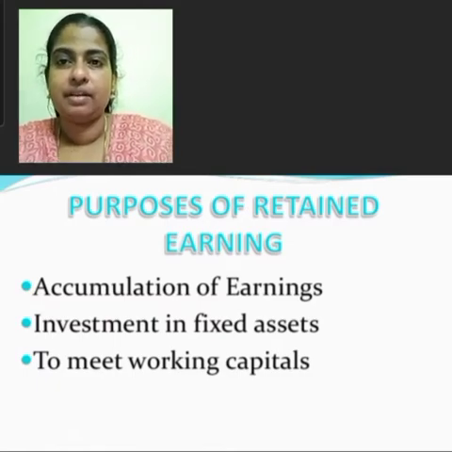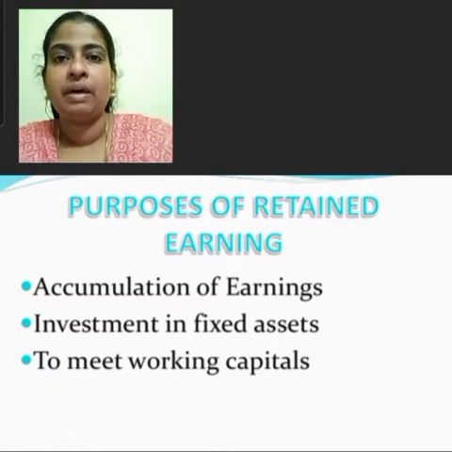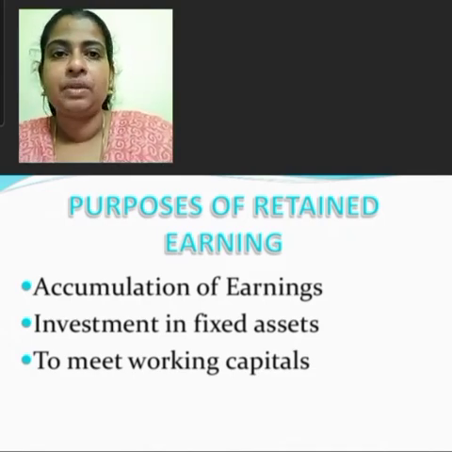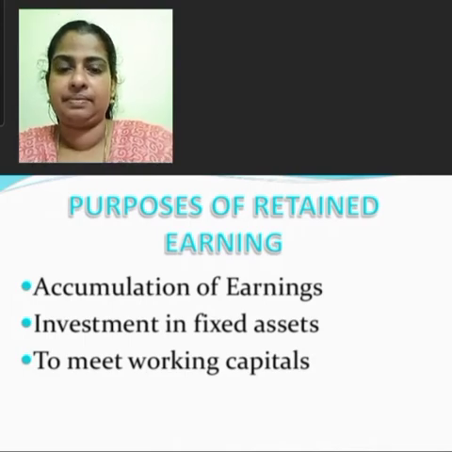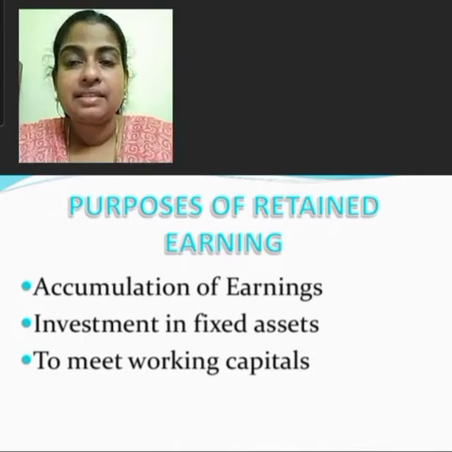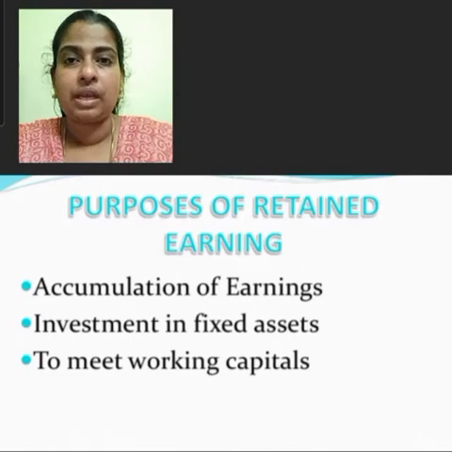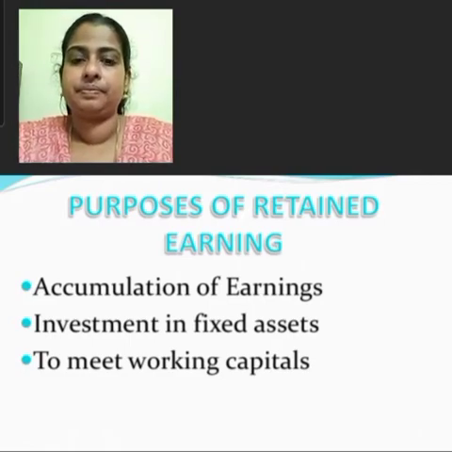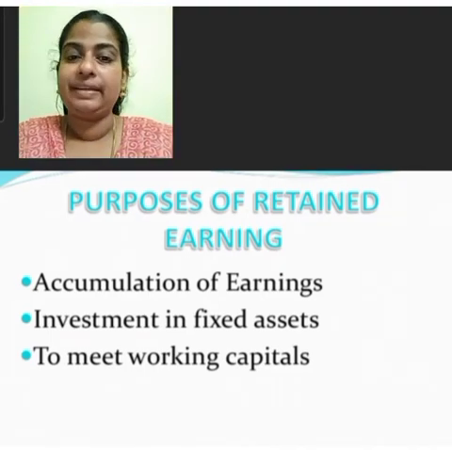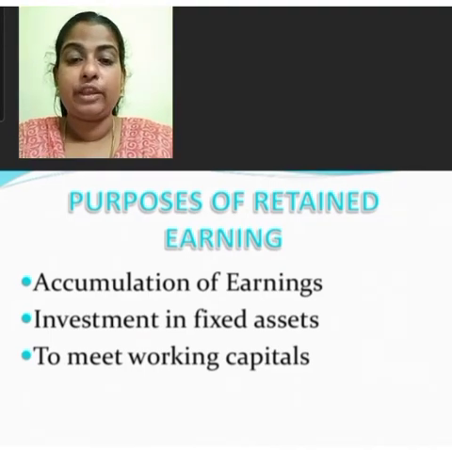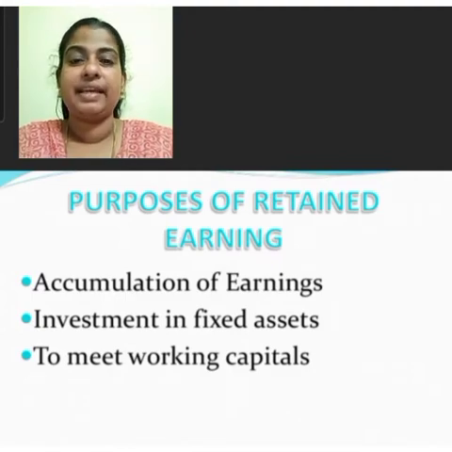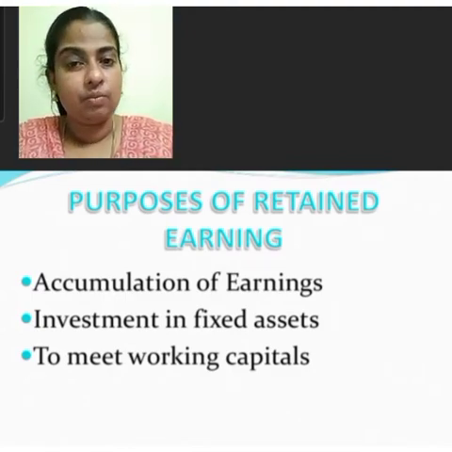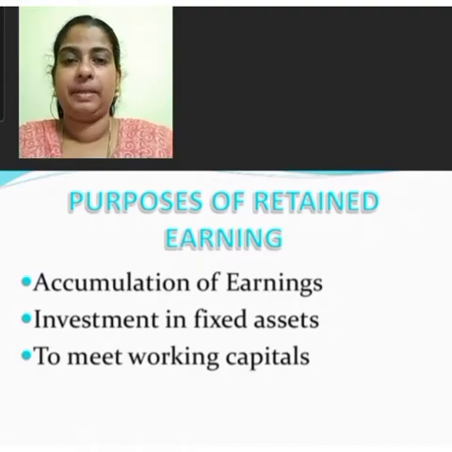Retained profits are also known as plowing back of profit, self-financing profit, or internal financing. As the retained profits belong to the shareholders, they are considered ownership funds. The purposes of retained earnings are, first, accumulation of earnings, second, investment in fixed assets, and to meet the working capital needs of the company.